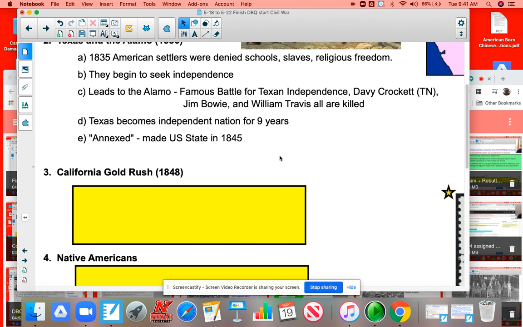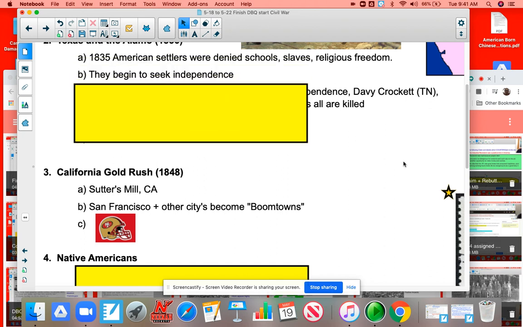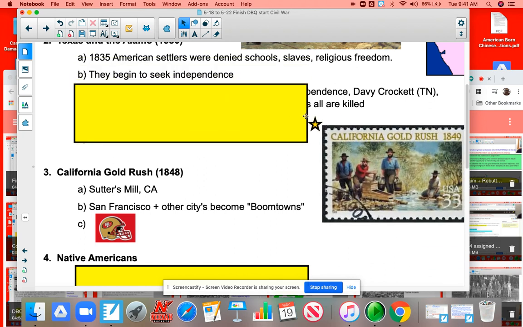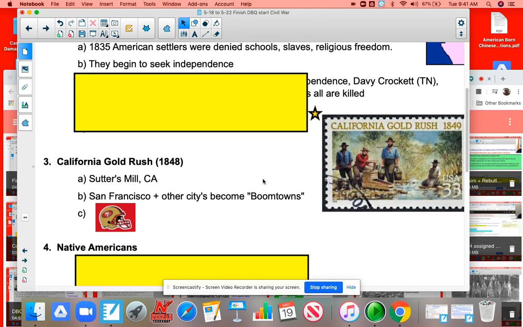The California Gold Rush, in brief, about 1848, would help draw people out west in greater numbers too. We should have heard about this. Sutter's Mill is where gold was discovered first, and instantly, overnight, places like San Francisco and Virginia City, Nevada, became boom towns. Thousands of people got there in hopes of making wealth and riches very quickly. And we have an NFL football team named after the San Francisco 49ers. That's because of the gold rush. I hope you realize that.